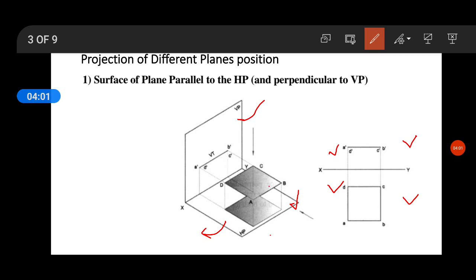That means it is completely parallel to the horizontal plane. But if you look from this direction, the arrow shows the observer direction, that is the front view, you can see only the edge of the line, that is edge AB.